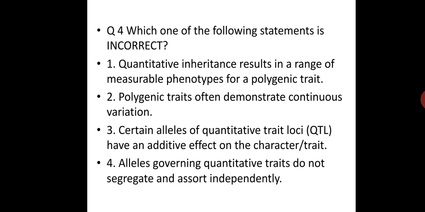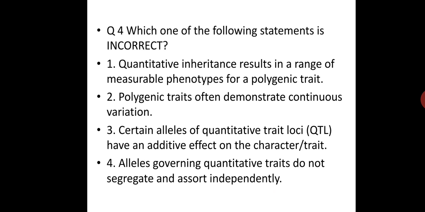Fourth question is related to genetics. We have to find the incorrect one. Quantitative character results in a range of visible phenotypes of polygenic traits. Yes, quantitative character is a polygenic inheritance. Polygenic traits often demonstrate continuous variation, also correct, because there is black, then lighter shades, and then white, so there is a gradation of series, whereas qualitative inheritance is discontinuous.